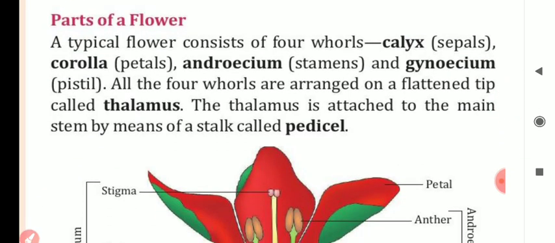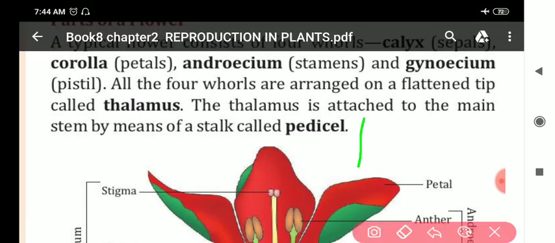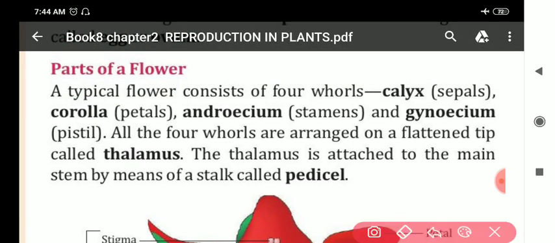Next, let us see the parts of a flower. A typical flower consists of 4 whorls. First is calyx, the sepals. Second is corolla, the petals. Third is androecium, the stamens. And fourth is gynoecium, that is the pistil. So the 4 whorls of a flower are calyx, corolla, androecium and gynoecium.